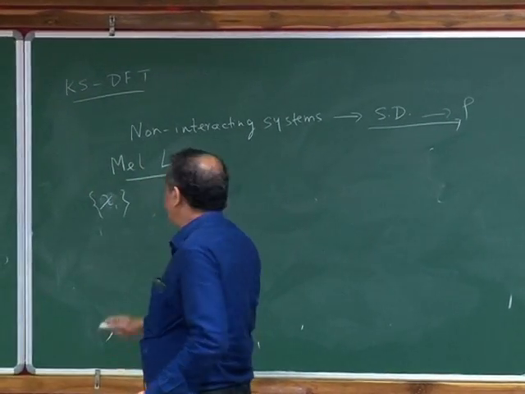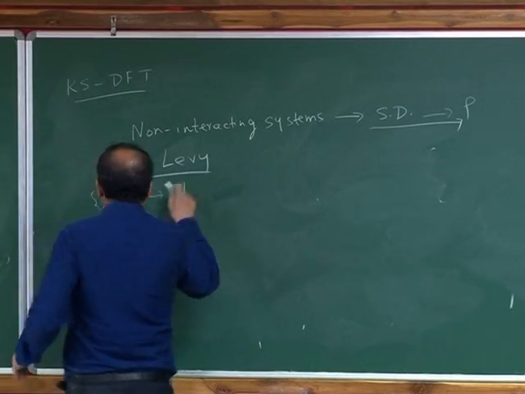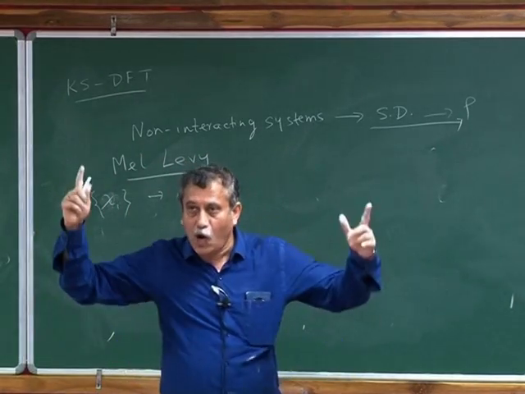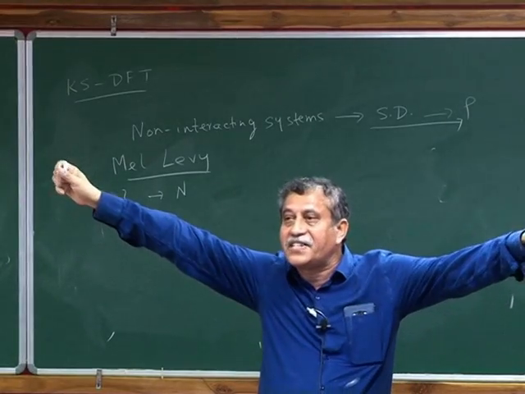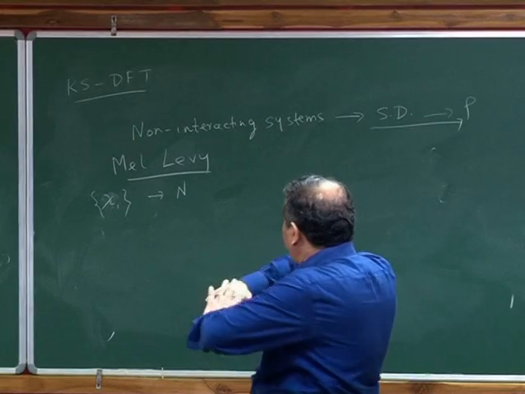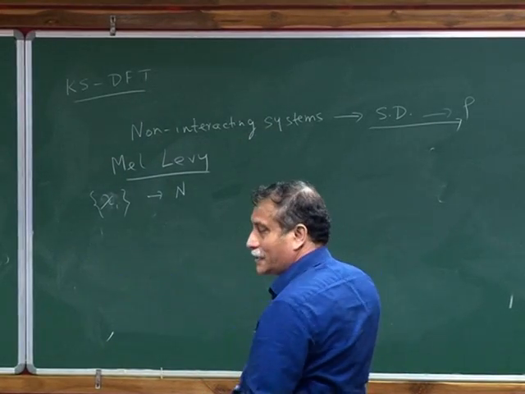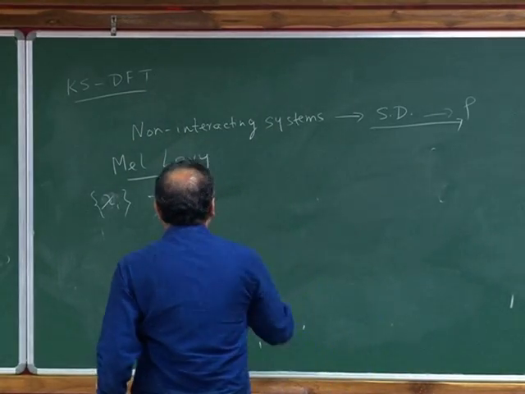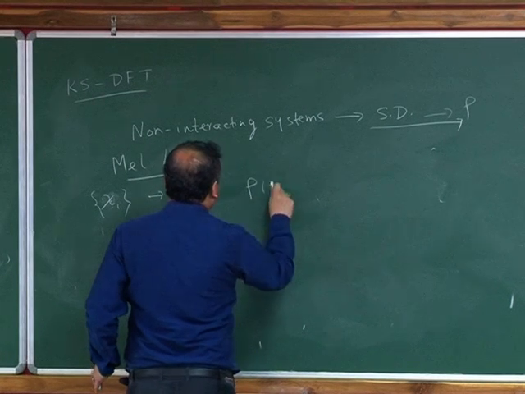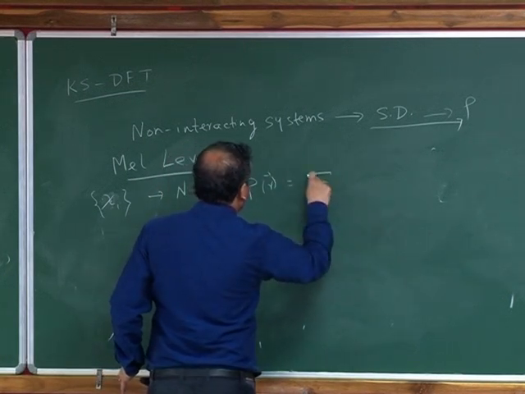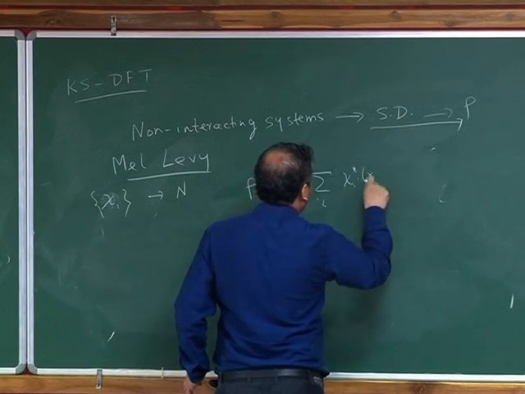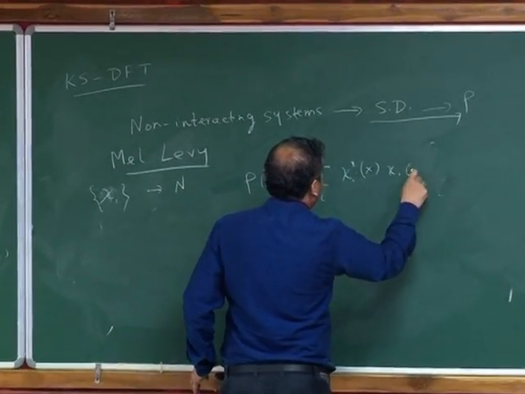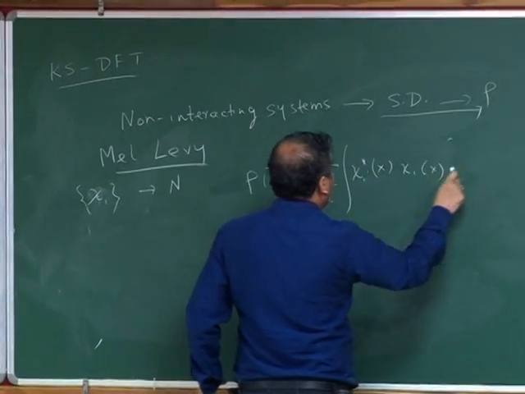chi. So there are n of them. They form the so-called Kohn-Sham determinant, which has no meaning. The determinant is actually a fictitious determinant. But what is important is that if I have a single determinant wave function of n spin orbitals, then I know that my rho of r is nothing but the sum over i of chi_i star(x) chi_i(x), integrated over d omega.